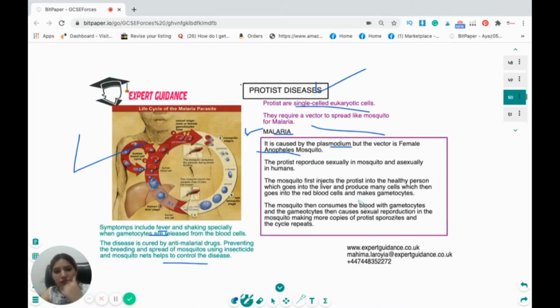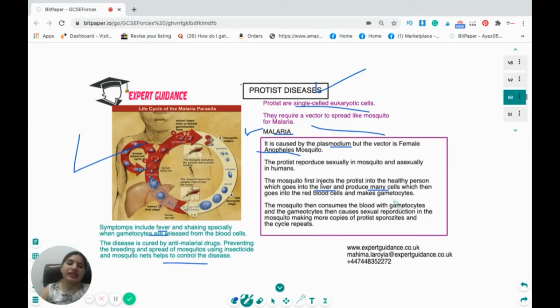So, the mosquito first injects the protist into a healthy person, which goes into the liver of the healthy person and produces many cells, which go into the red blood cells and make gametocytes. The mosquito then consumes the blood with gametocytes, and the gametocytes then undergo sexual reproduction in the mosquito, making more copies of the sporozoites, and the cycle repeats.